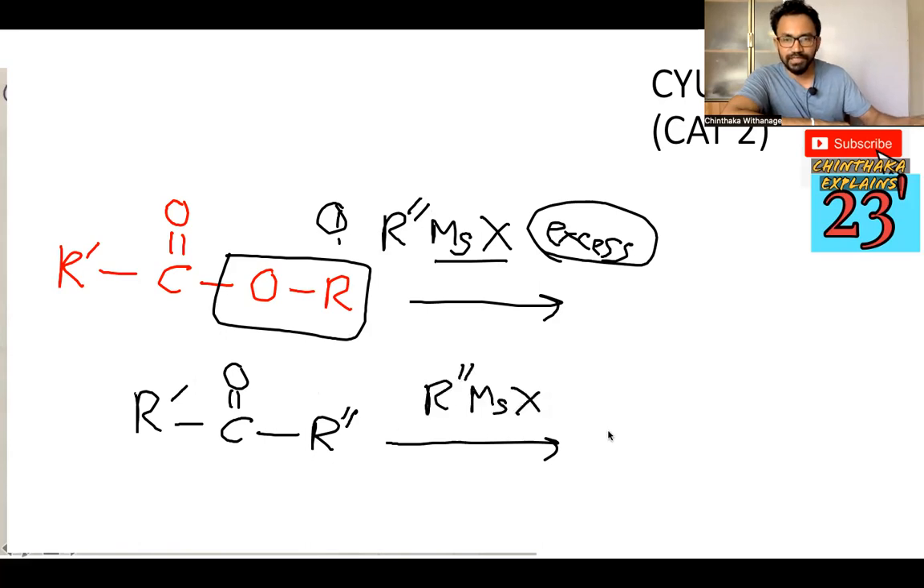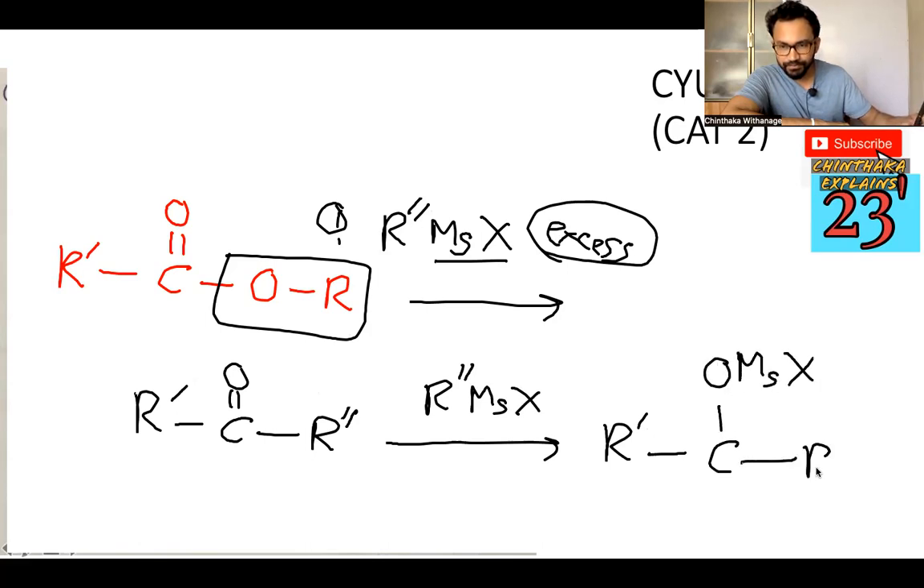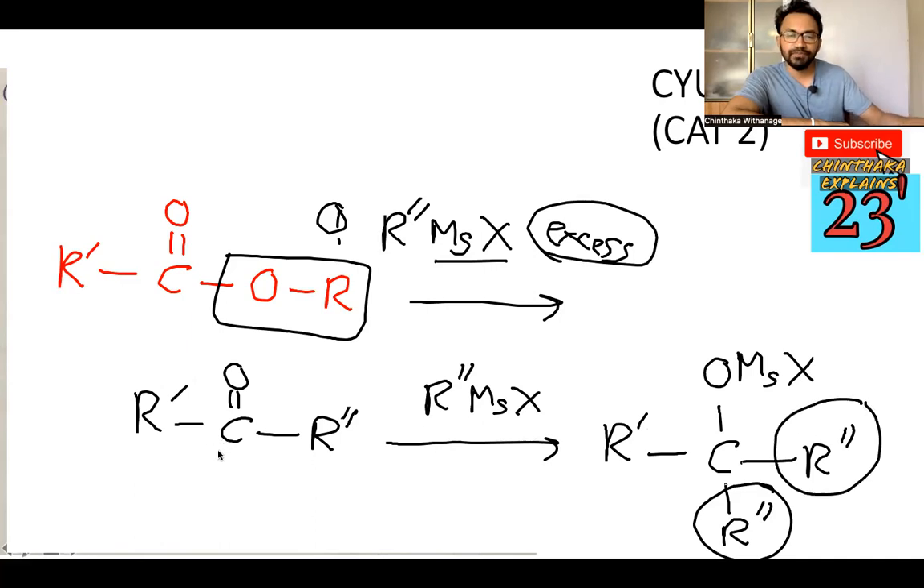Due to the excess, as usual, the Grignard reagent RMgX attaches two of the same R groups to the carbonyl carbon of the ester. Like this, two same groups will attach to the carbonyl carbon of the ester. Then they attach like this. The same thing happens if you use this.